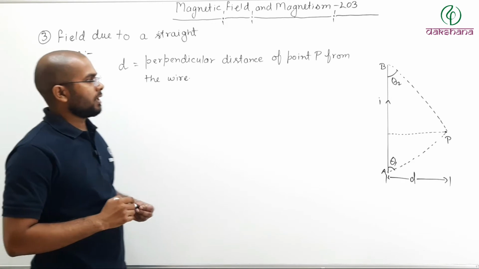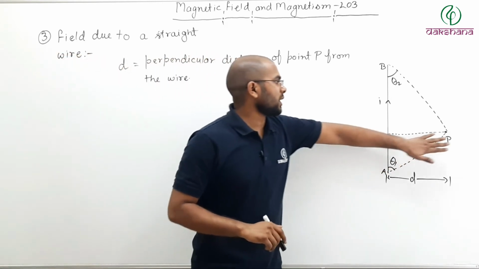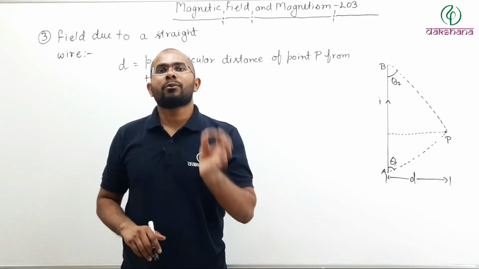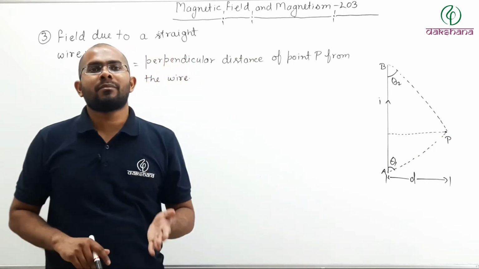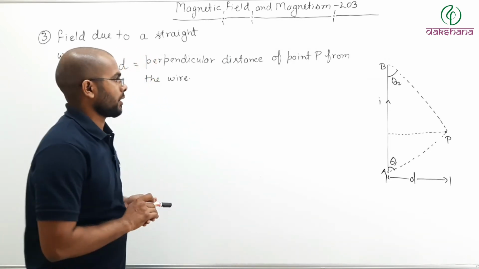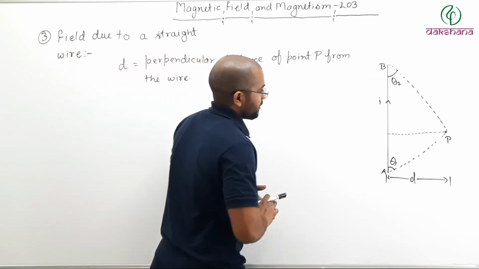So first thing you will find is at what perpendicular distance this point. What is point P? Point where you want to find the magnetic field due to the entire wire. Okay, so that perpendicular distance.